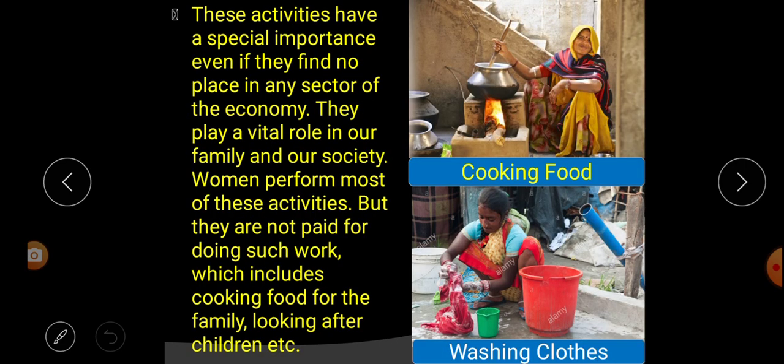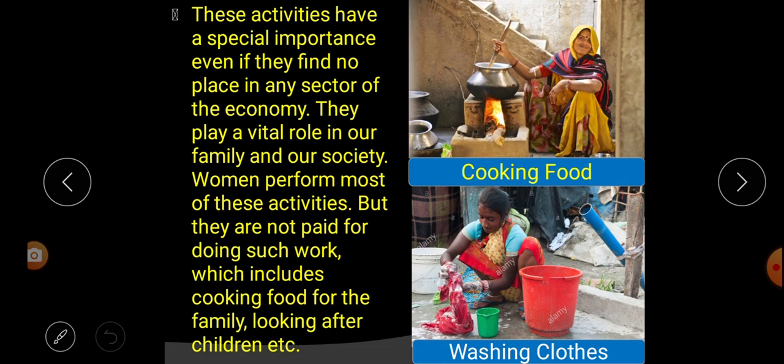These activities have a special importance if they find no place in any sector of the economy. That means these activities, which activities? These unpaid work activities, or the work which is not paid. Those are very important, but they are not finding any place in the economic sector. They play a vital role in our family and in our society.